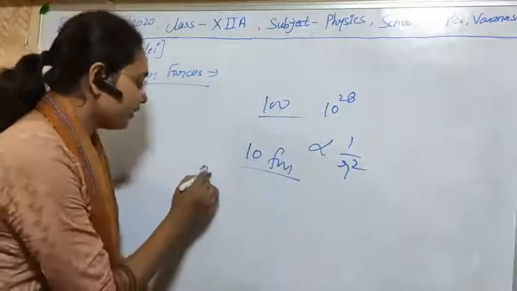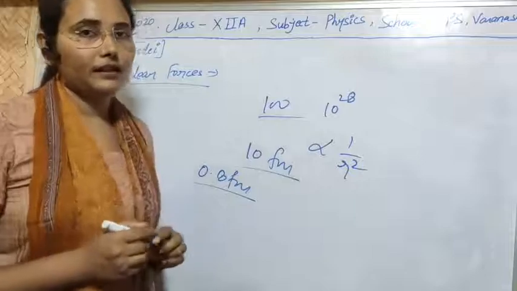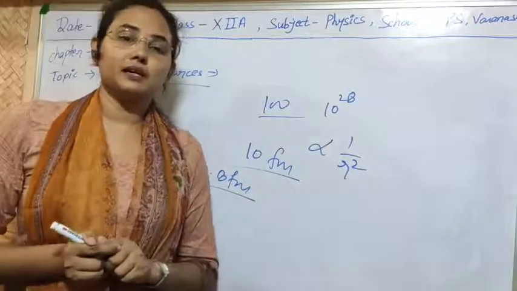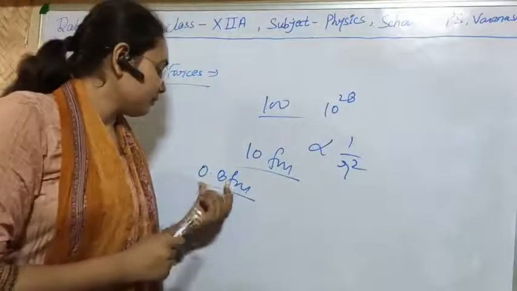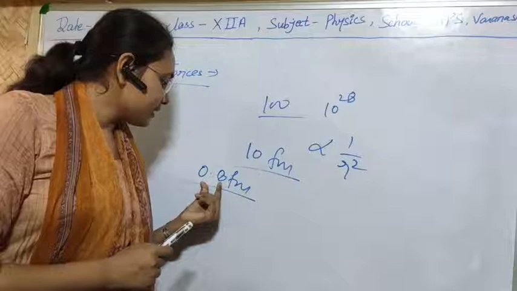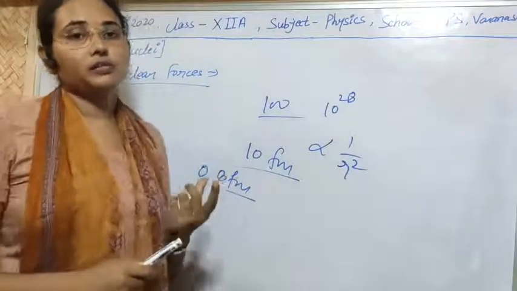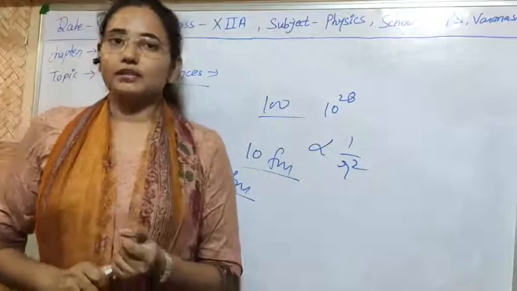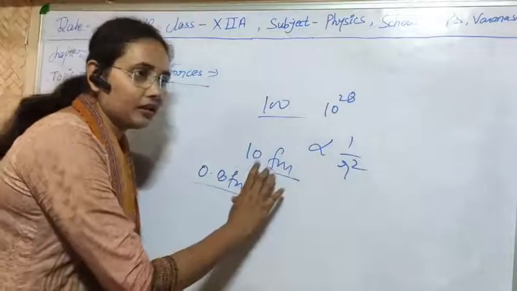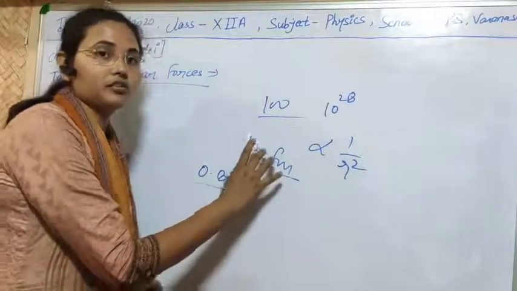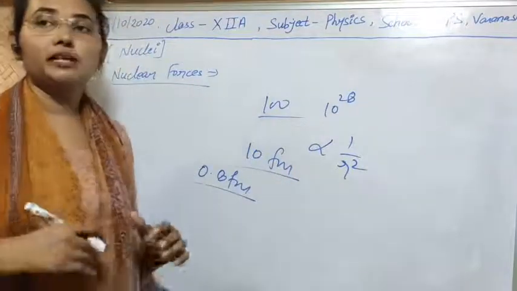But when it comes to 0.8 Fermi, the value of nuclear force becomes 0. Less than this value, meaning at a distance less than this value, nuclear forces become repulsive. It simply means that in the range of 0.8 Fermi to 10 Fermi, nuclear forces are attractive in nature, but below 0.8 Fermi, their nature becomes repulsive.